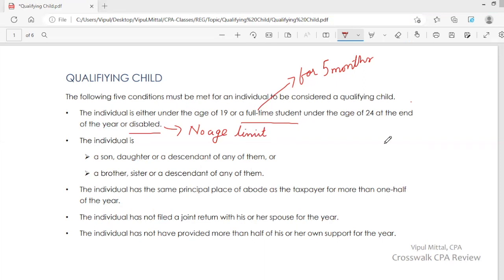So you want to claim an individual as your qualifying child, and that individual should be under the age of 19, or a full-time student under the age of 24, or permanently and totally disabled. Another condition is that that individual must be younger than you.